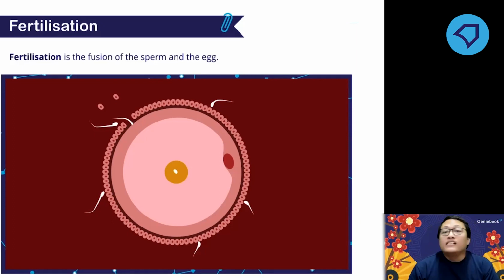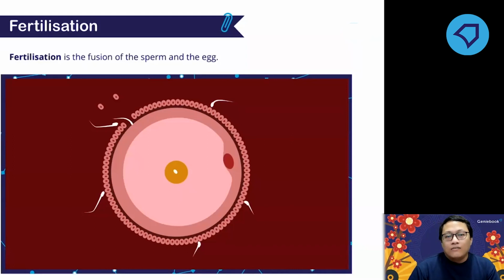But is it possible for two or more sperm to fuse with the egg at the same time? No, that is not possible. There is only one. Why? Because the moment one sperm fuses with the egg, the egg will create an impenetrable barrier, and this barrier will prevent any other sperm from fusing with the egg.